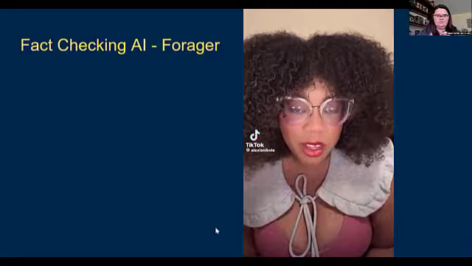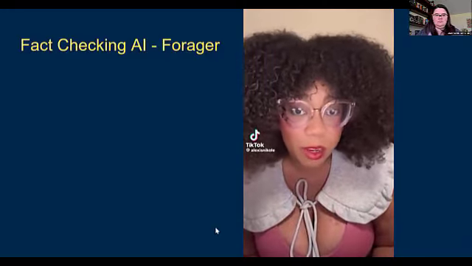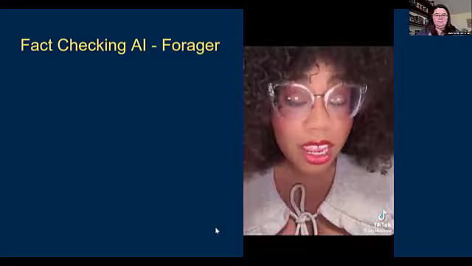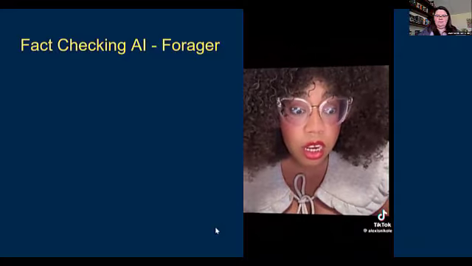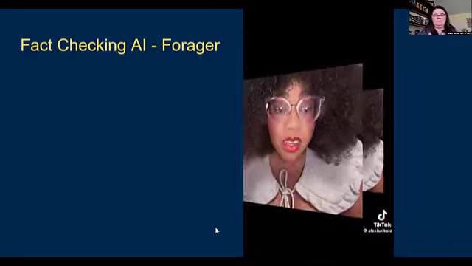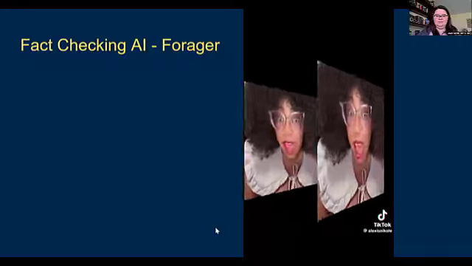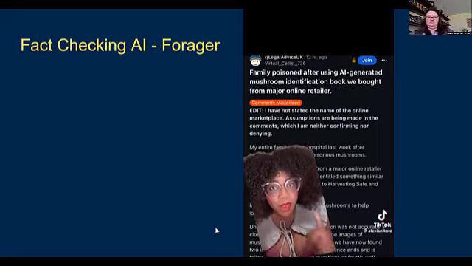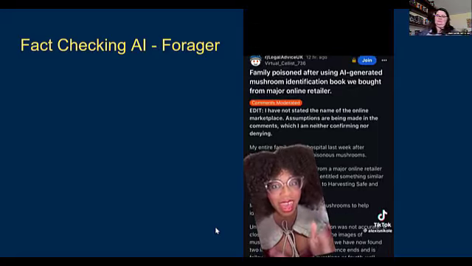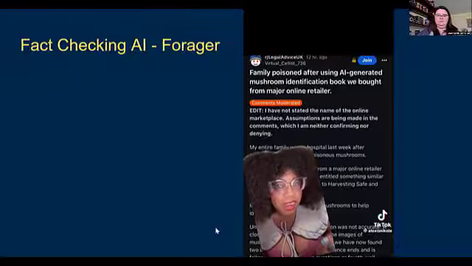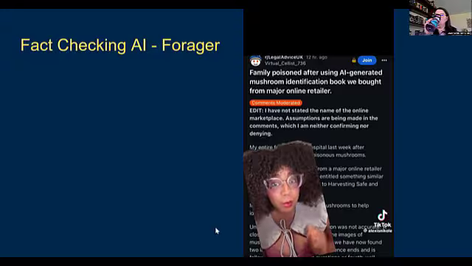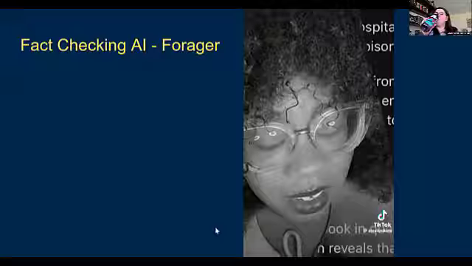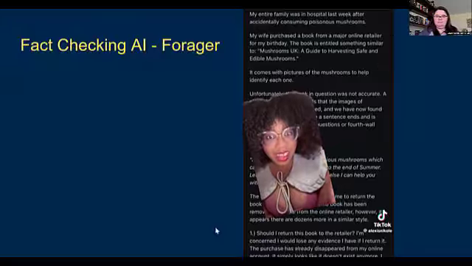AI-written foraging books are legitimately hurting people now, which is totally great and definitely not scary and reminiscent of an awful sci-fi movie. Today on Reddit, there was a post in the Legal Advice UK subreddit saying, "My family was poisoned after using an AI-generated mushroom identification book we bought from a major online retailer." The person's wife bought them the book as a gift.